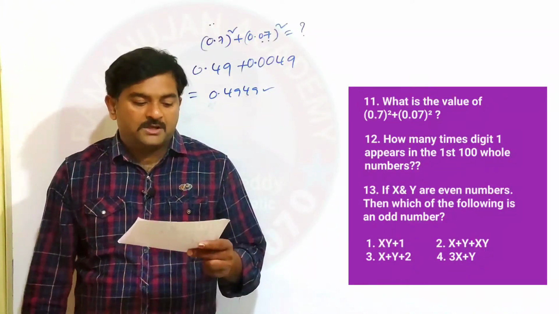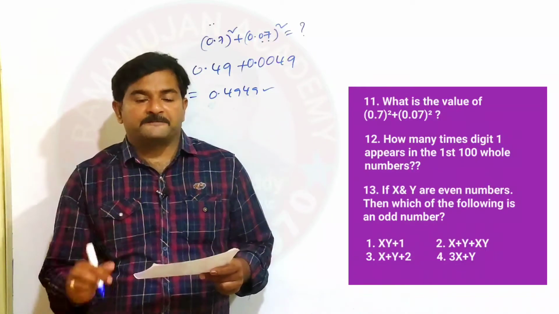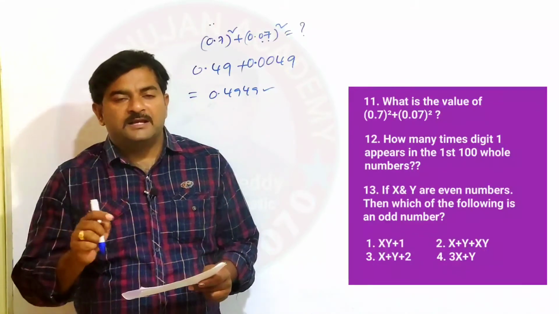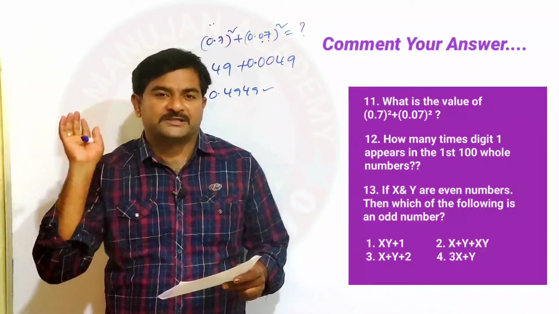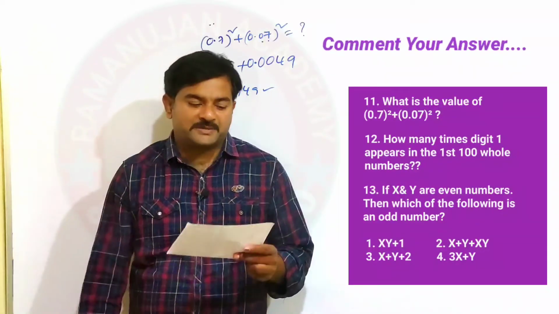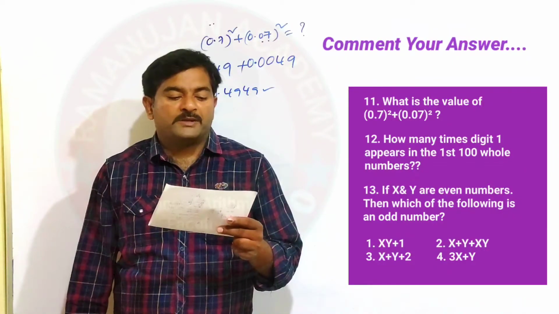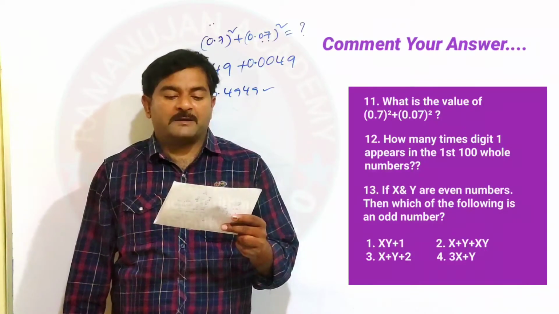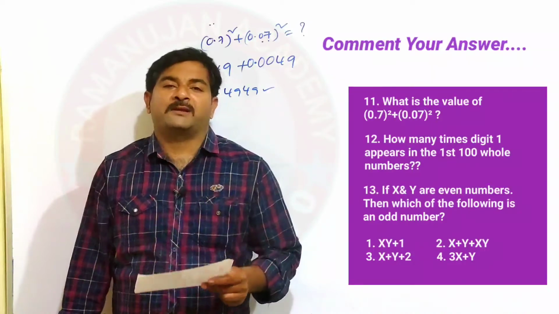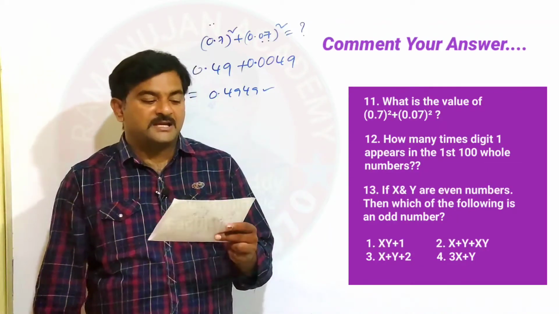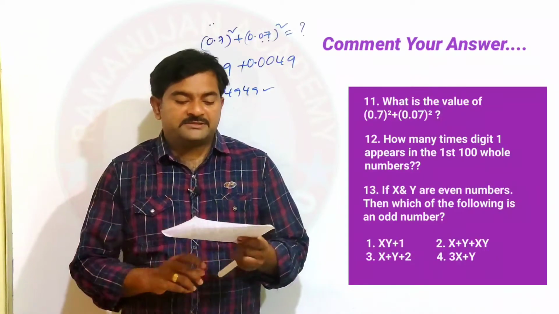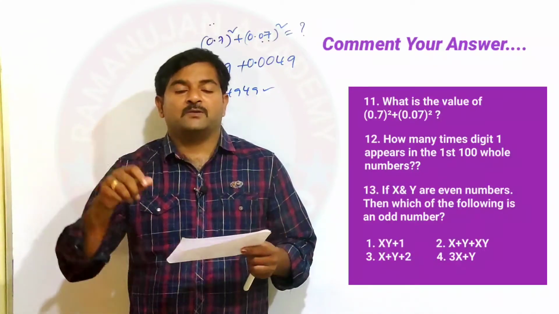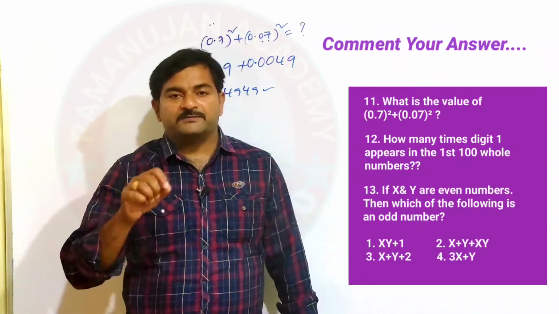You can see the next question on the screen. This is a logical question. I'm expecting an answer for this question from your side. Let's see who will respond. The question is, how many times the digit 1 appears in the first 100 whole numbers? Whole numbers in the sense from 0 to 100.